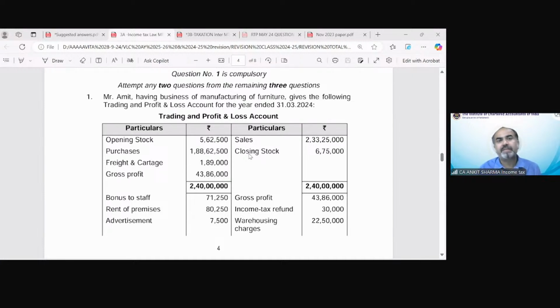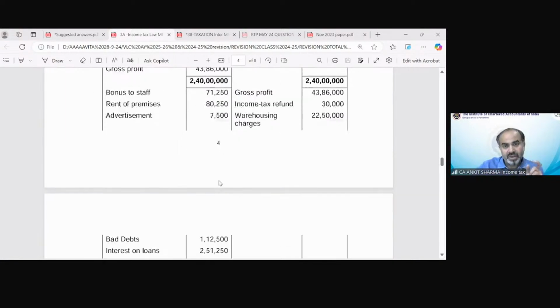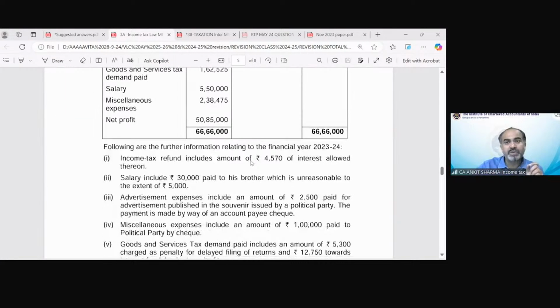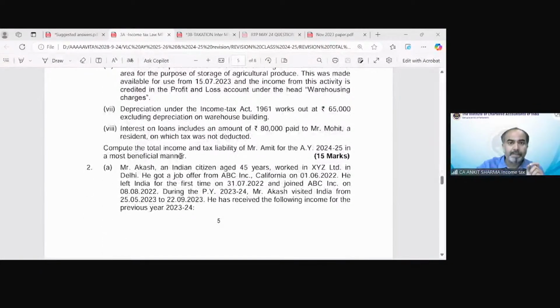Now, Mr. Amit, having business of manufacturing of furniture, gives the following trading and P&L account for the year ended 31st March 2024. Now we have to see what is the requirement of this question also. First of all, we have to compute the total income and tax liability, which is most beneficial for assessment year 24-25. Now again the concept is which is most beneficial.